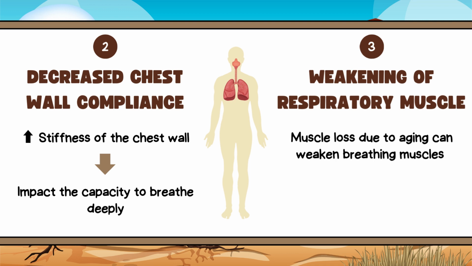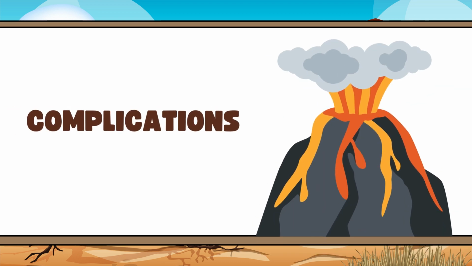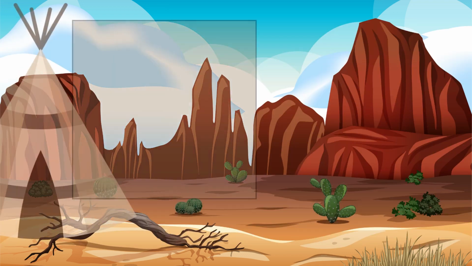Weakening of the respiratory muscles is the third change to the lower respiratory system. How do the respiratory muscles weaken? It is because the respiratory muscles become atrophic, which can affect the strength of the muscles involved in breathing, such as the diaphragm, leading to decreased respiratory efficiency. Lastly, the changes to the upper and lower respiratory systems related to aging bring various complications.